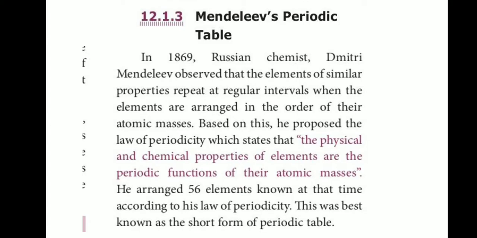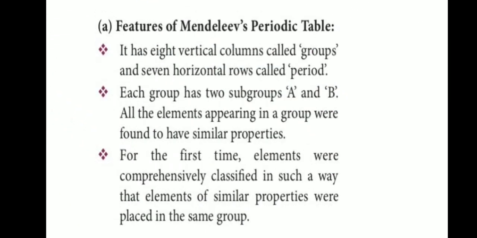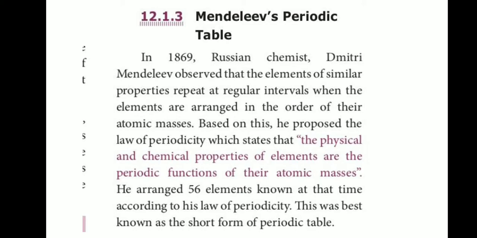Very important 2 mark question: Mendeleev's periodic law. The physical and chemical properties of elements are the periodic functions of their atomic masses. Mendeleev arranged the 56 elements known at the time according to his law of periodicity. This was best known as the short form of the periodic table.